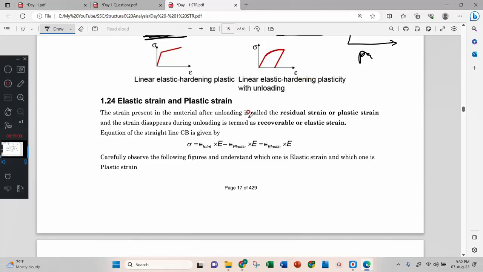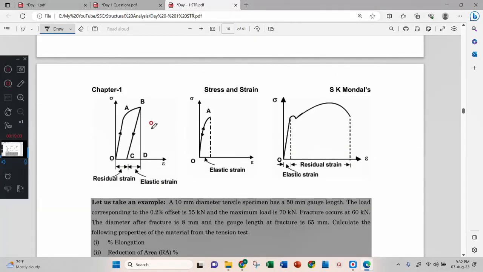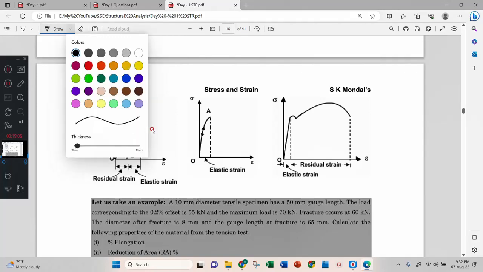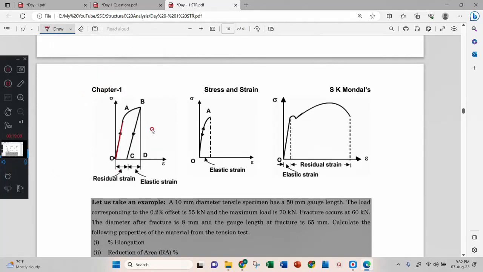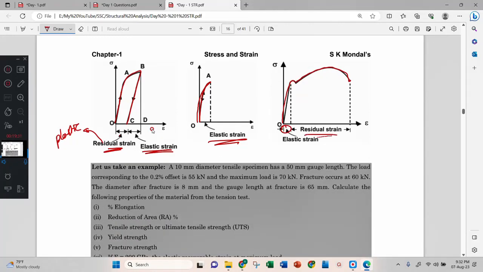Linear, elastic, plastic, what I showed here. You can see the material goes like this, then comes like this. This is residual strain. Residual strain means plastic, and this one is elastic. If it goes like this and comes back that way, then that is elastic strain. But if it goes like this and breaks somewhere, then elastic, then plastic. Correct?